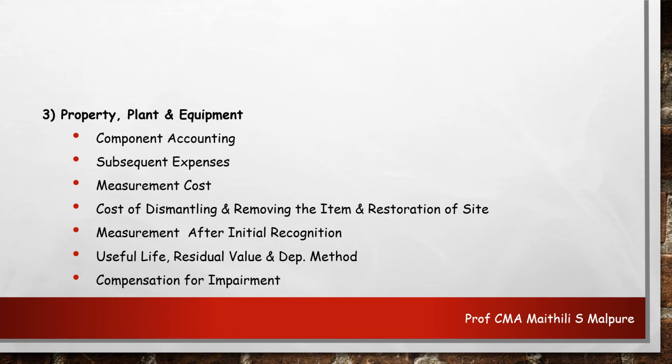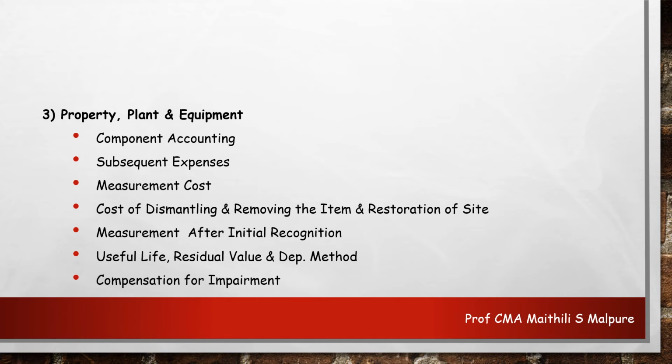And then comes the compensation for impairment. For impairment purpose, there are various provisions in the Indian accounting standards as well. Here also, for the purpose of impairment, a special compensation is given, and this compensation may be from third parties, and the loss or the give-up value shall be considered properly while computing profit or loss when such compensation is received or when it becomes receivable.